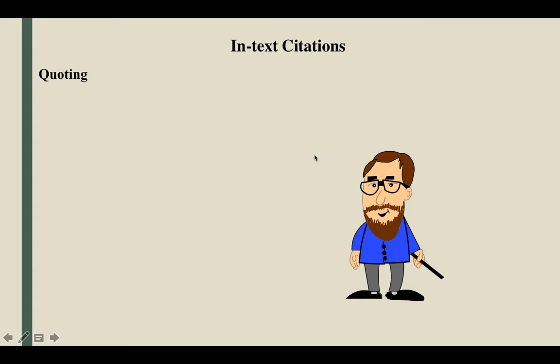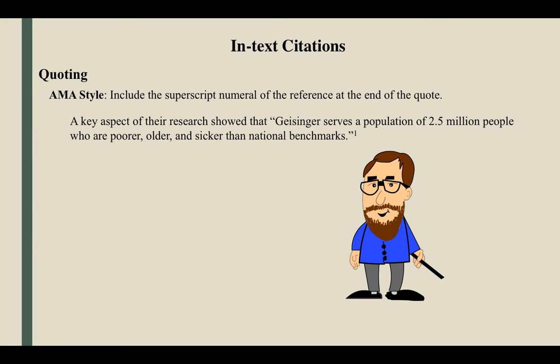Citing quotes is similar to paraphrasing, only you'll be working directly with the written word, and you'll need to use quotations in order to offset it. For AMA style, it's an almost identical process where you're going to use a superscript numeral from the reference, and in this case you'll place it right after the final quotation mark, here being at the end of the sentence, and you'll put the letter there.